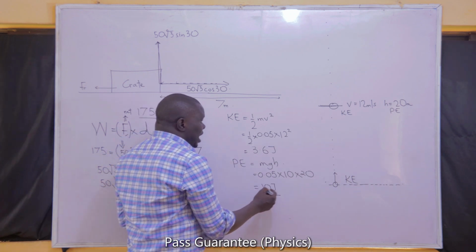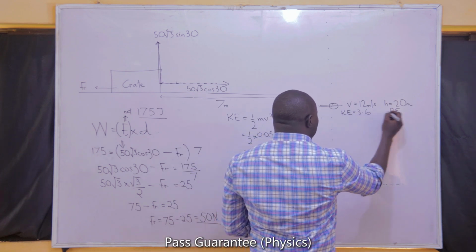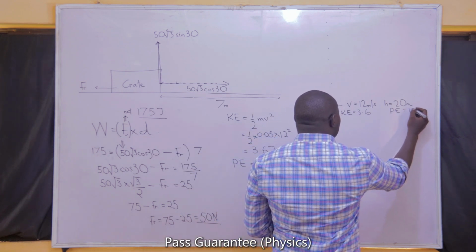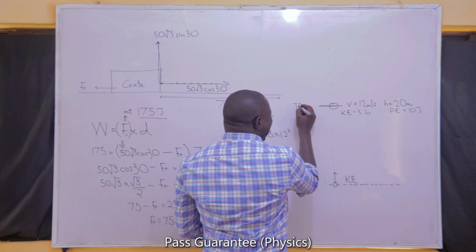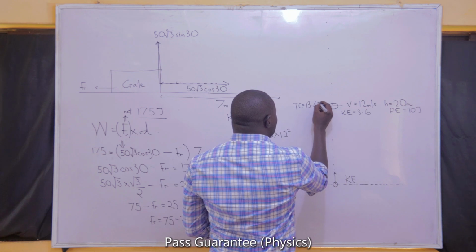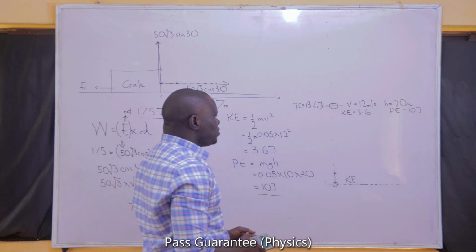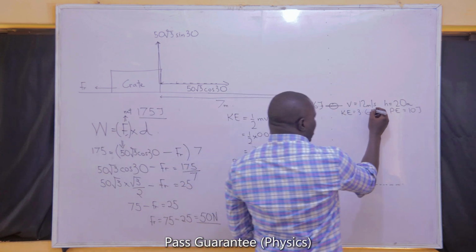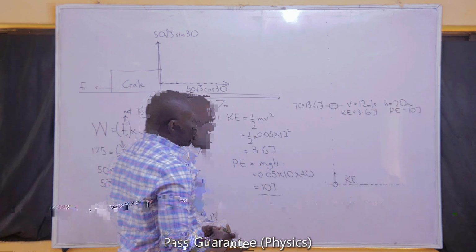That means at this point, the kinetic energy is 3.6, while its potential energy is 10 joules. If I add the two together, it means the total energy at that same point must be 13.6 joules. Total energy at that point is 13.6 joules because at that point it's having a kinetic energy of 3.6 and a potential energy of 10 joules.